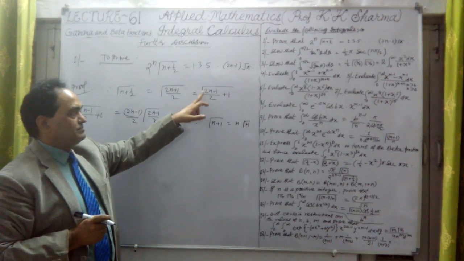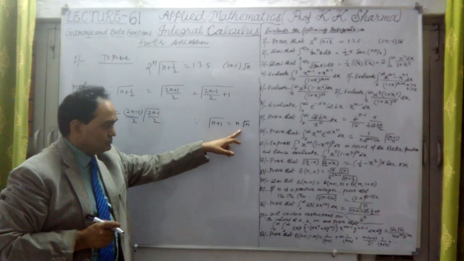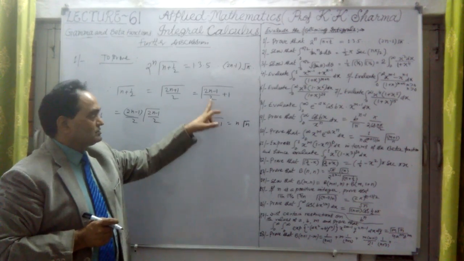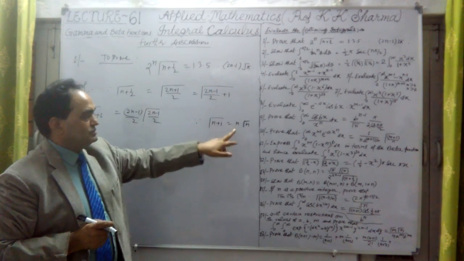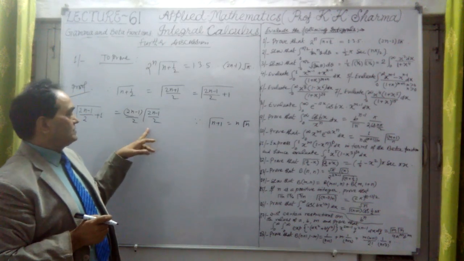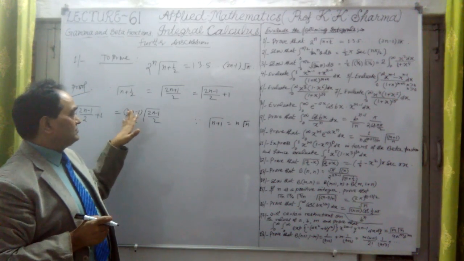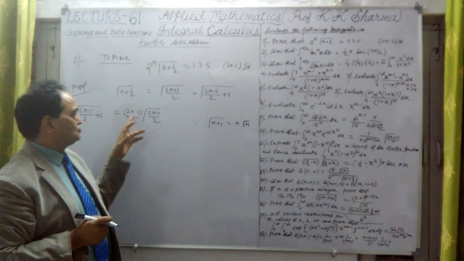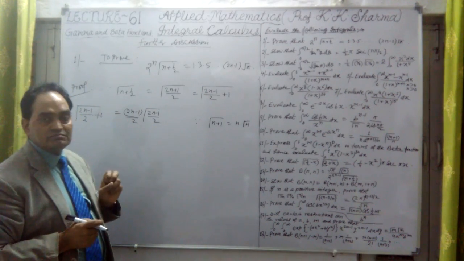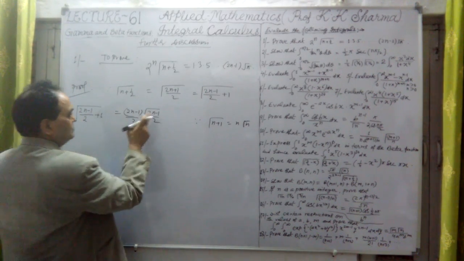Here in place of n we have twice n minus 1 upon 2. If gamma n plus 1 equals n into gamma n, then similarly this twice n minus 1 upon 2 is in place of n. So this is this value.